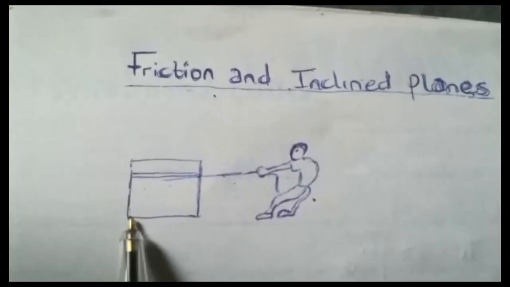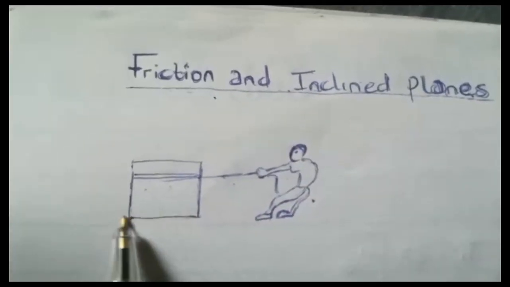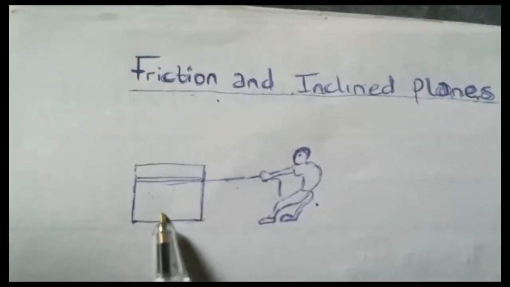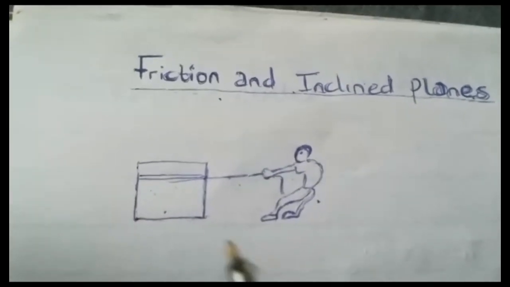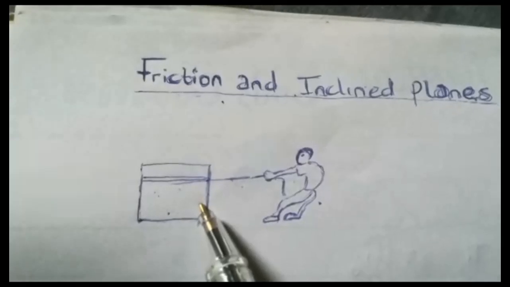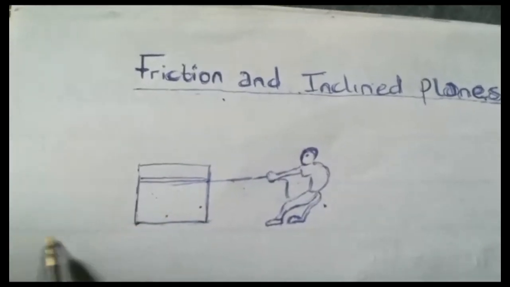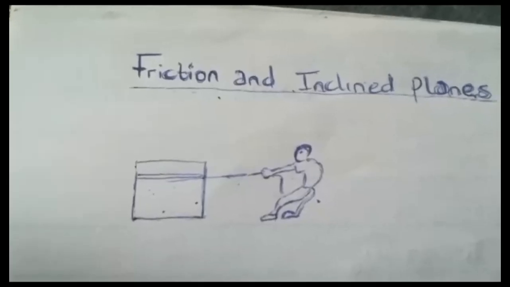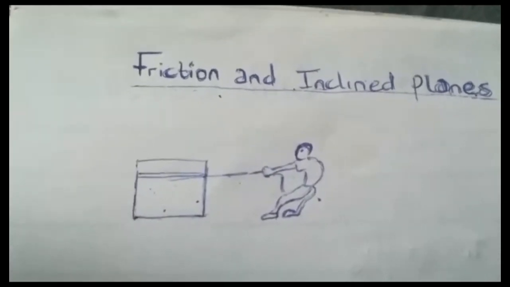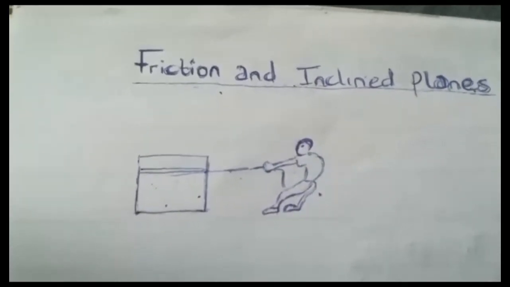Why? Friction is going to act to prevent the motion, because this body is in contact with the ground. So we have two bodies in contact with each other, and friction is going to prevent this body from sliding on the ground. So it's a force that prevents the motion between two bodies. That's what friction is all about.